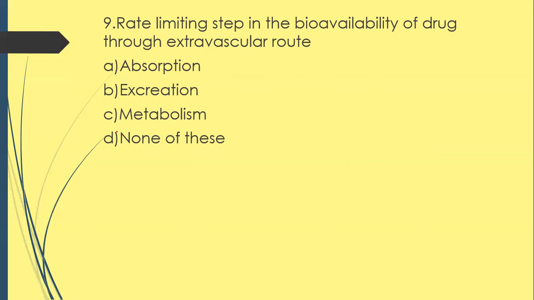Option B, excretion. Option C, metabolism. Option D, none of these. The correct answer is option A, absorption. By the extravascular peroral route, or any route other than intravascular, the bioavailability of drugs depends upon the absorption of drugs.